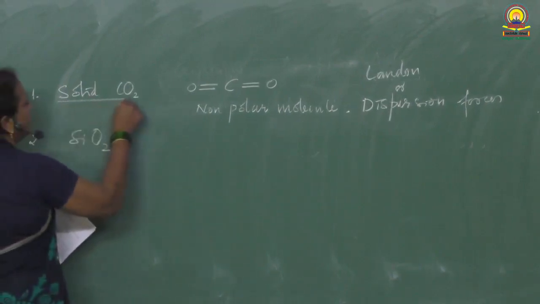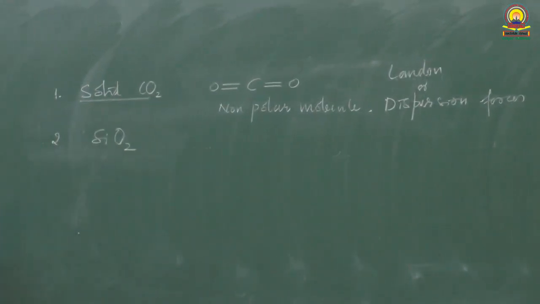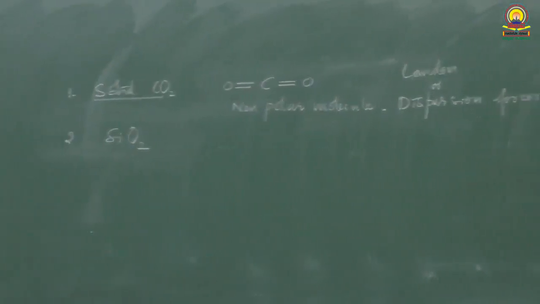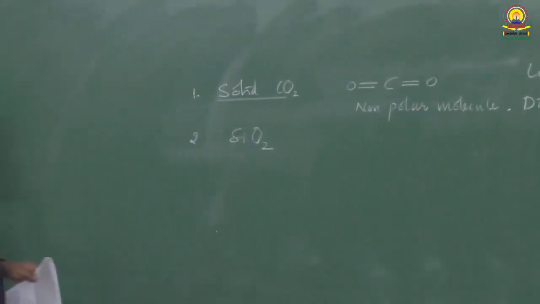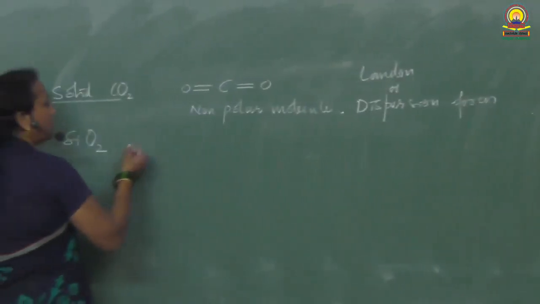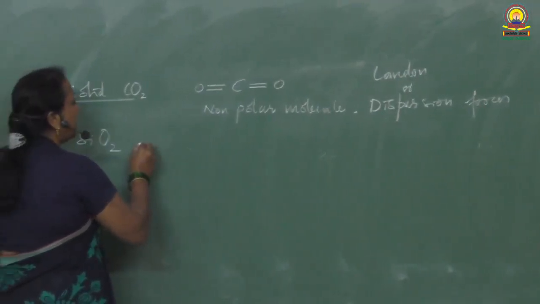Solid carbon dioxide is a molecular solid, that too a non-polar molecular solid. Coming to silicon dioxide, that is sand or silica or quartz you can call.